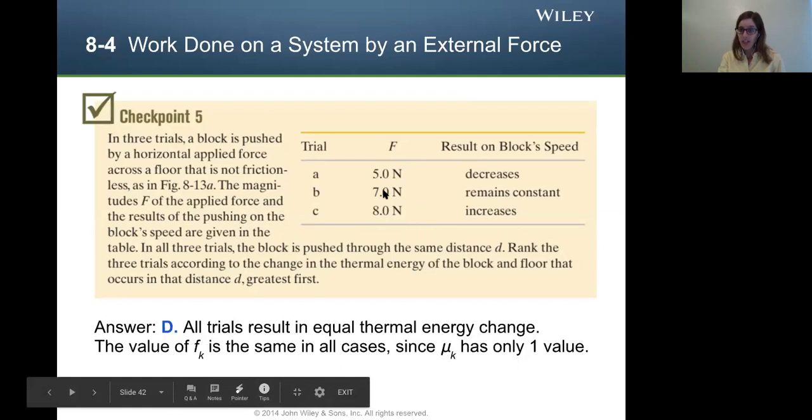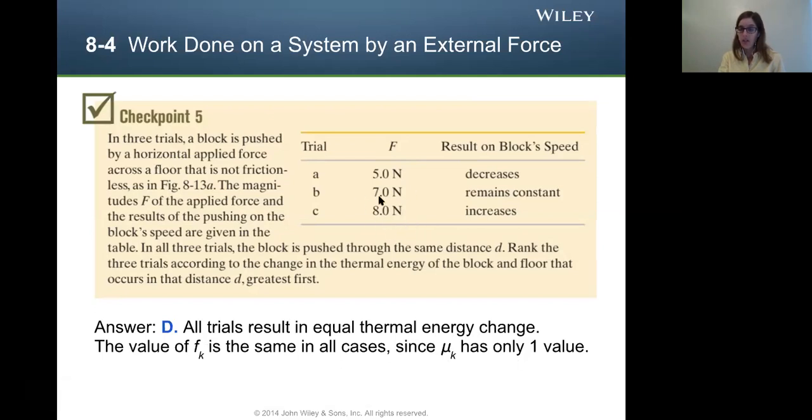Now, these 3 blocks may have taken a different amount of time to get there. The one that's increasing in speed is going to get to the point d sooner than the one that's slowing down, but they all went that same distance. So with that thermal energy, since it's the force of friction times distance, it is indeed the same for all of them. So nice that we can look at the end result there and get a sense of the big picture. And now we have a way to describe friction's effect on our conservation of mechanical energy as well.